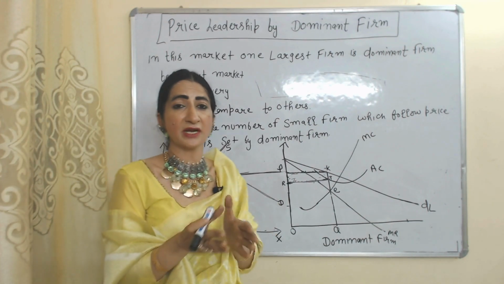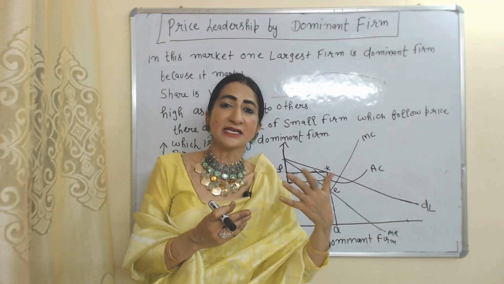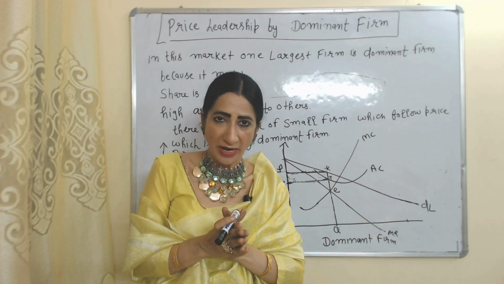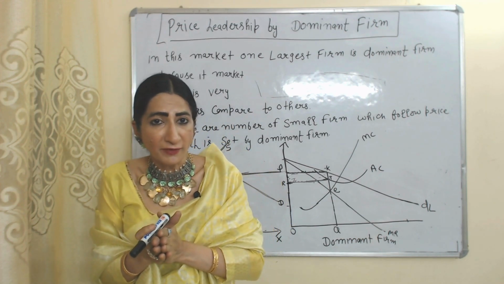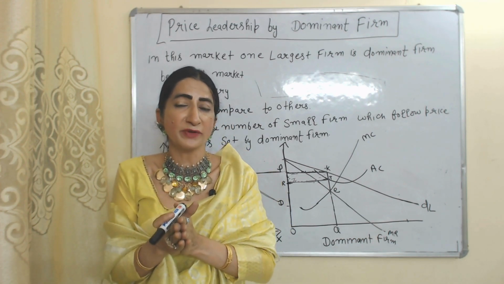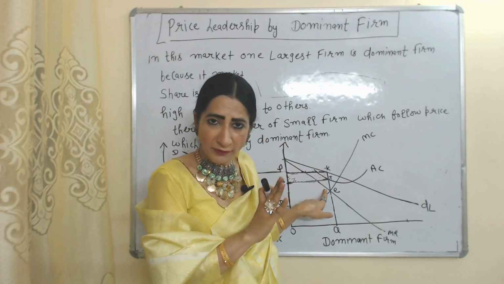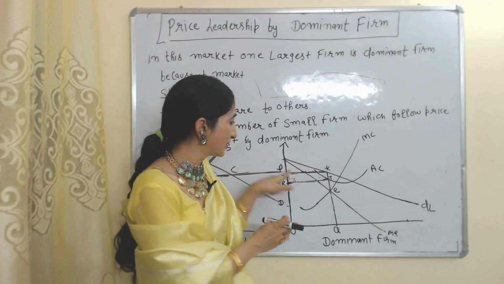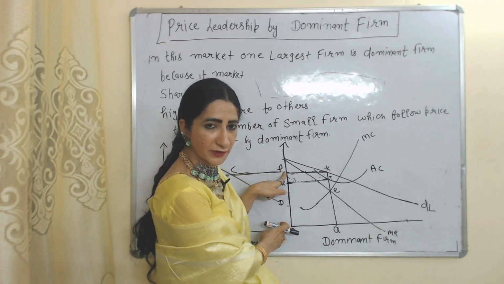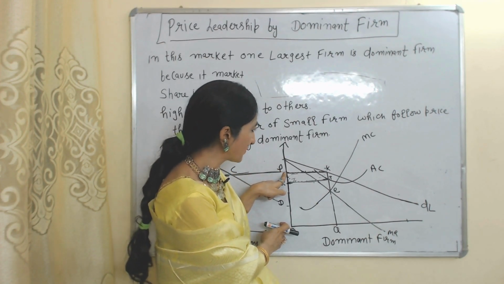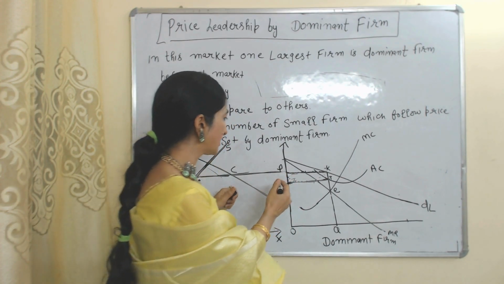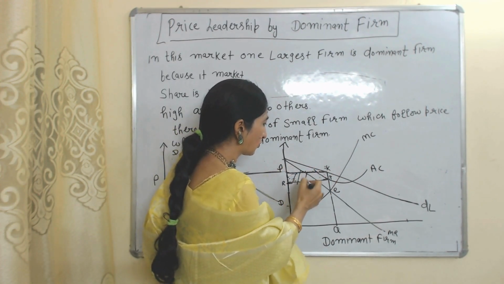Now the question is, where will the dominant firm set the price for other small firms in the market? Obviously the dominant firm will set the price where it is receiving maximum profit. E is the maximum profit point of the dominant firm and OP is the maximum profit price. At this OP price, the dominant firm is receiving RPKT amount of total profit.